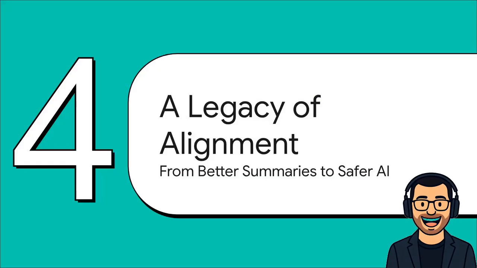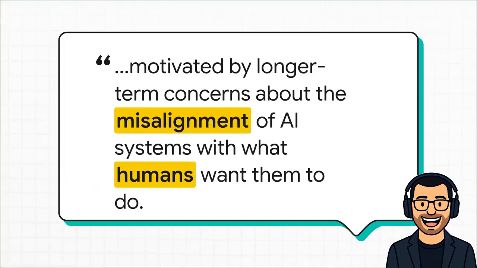And that's what brings us to the final and maybe most important section, its legacy. Because this was never just about making better summaries. This was about paving the way for a future of safer, more aligned AI. I mean, the authors say it right in the paper. Their motivation wasn't just academic curiosity. They were thinking ahead, looking at these longer-term concerns about AI systems not doing what we actually want them to do. This was a direct attempt to tackle that head-on.